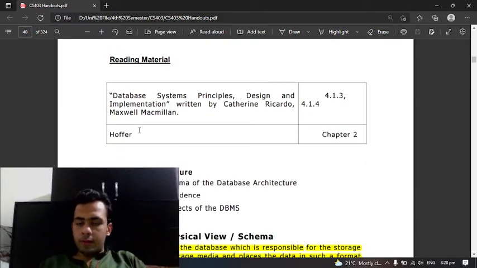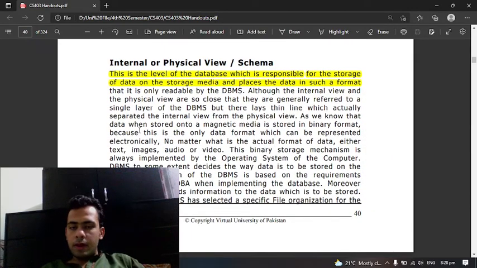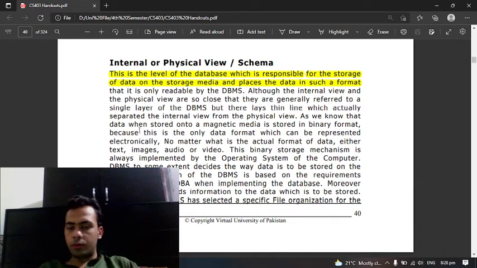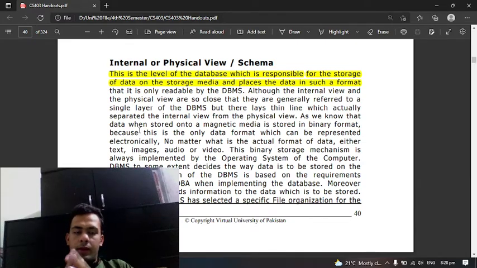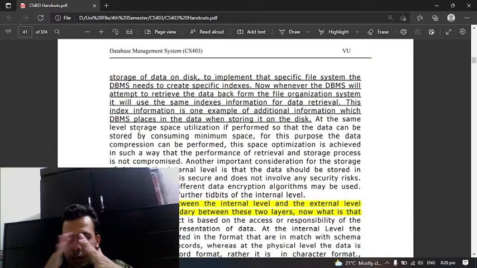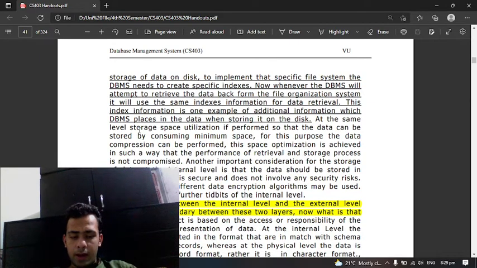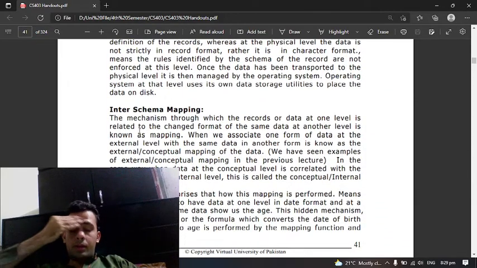Now we will discuss lecture number 4. This is the level of the database which is responsible for the storage of data on the storage media and places the data in such a format. The difference between the internal level and the external level demarcates a boundary between these two layers. Now, what is that? Inter-schema mapping.